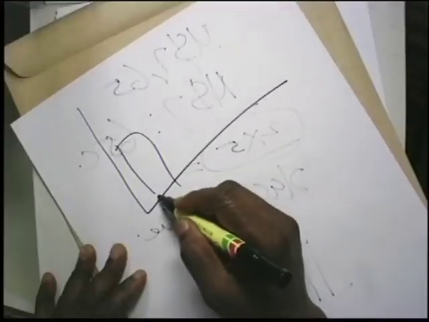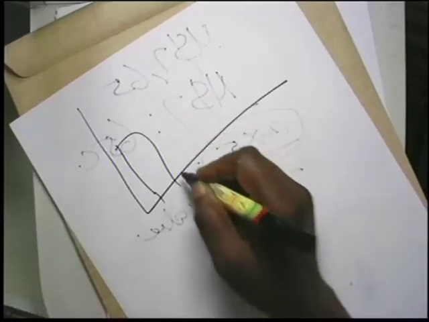And the bar chart must be neatly drawn because I'm going to use your graph paper to determine the differences, the gaps. Please don't forget about that.